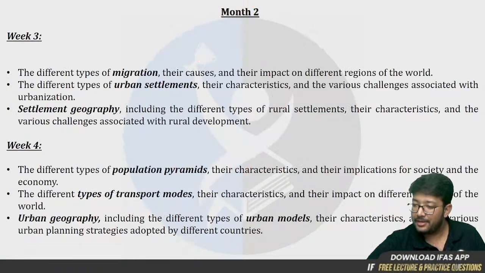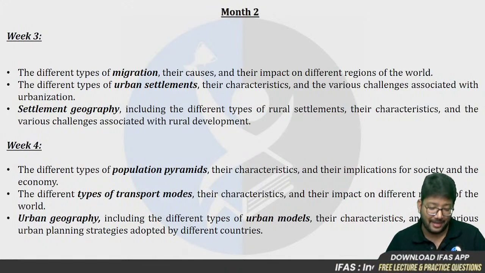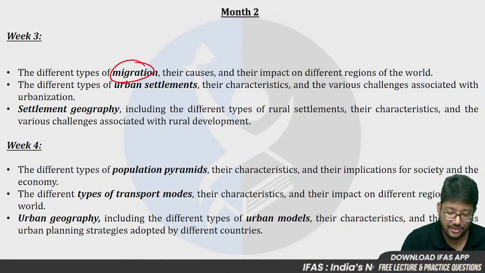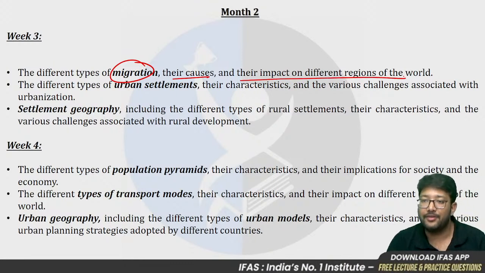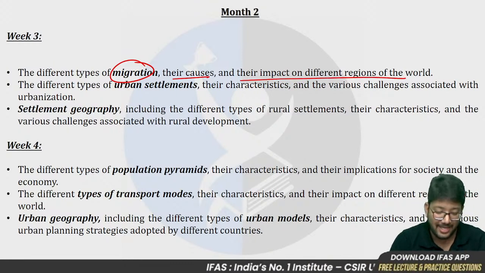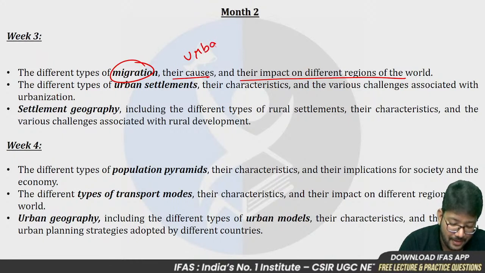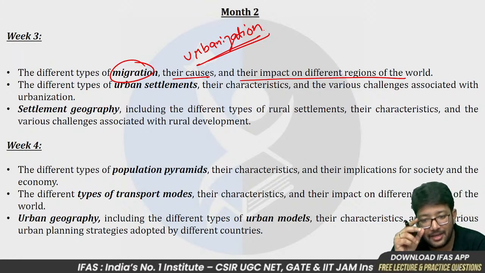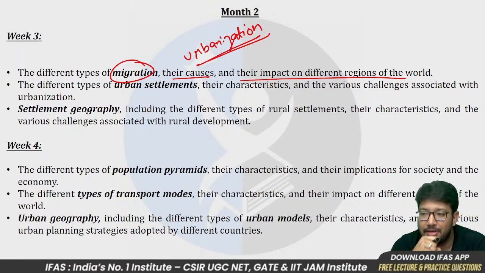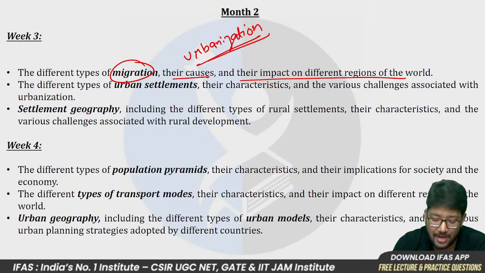All right. Then comes migration, the different types of migration, their causes, their impact on different regions of the world. Okay, urbanization has a direct link with migration. How urbanization is impacting our society, how it is crowding our cities, smart cities, metro cities.